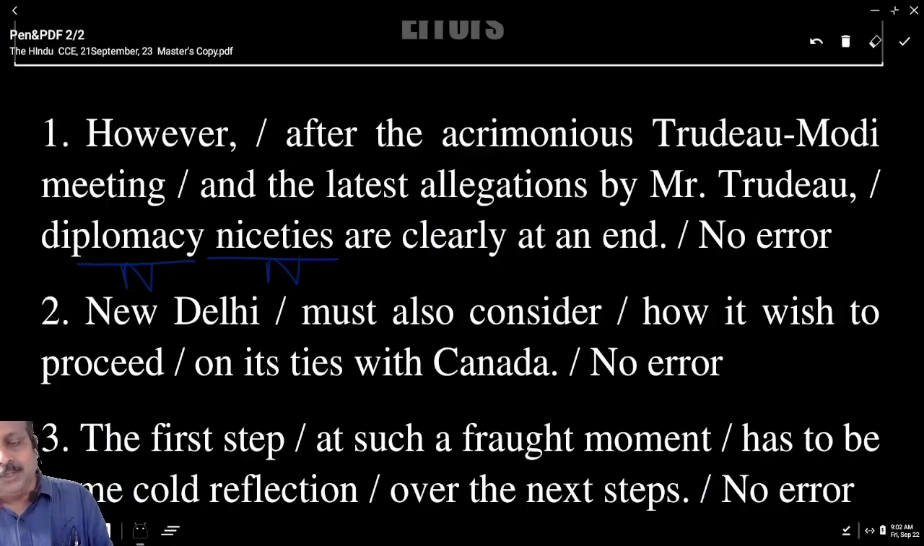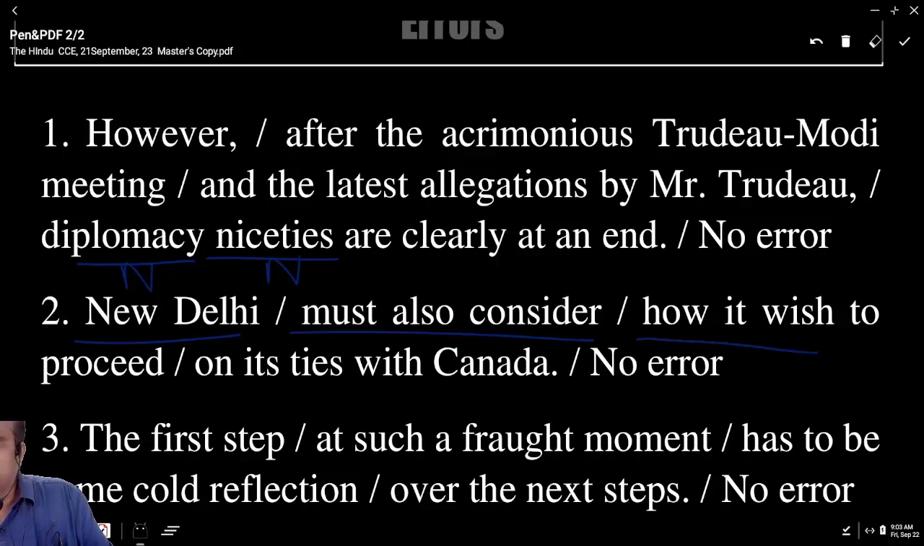New Delhi must also consider how it wish to proceed on its ties with Canada. Answer my question, what is the subject here? Underline New Delhi. Singular or plural? Must also consider. What is the function of the helping verb must? Whenever you get a chance, you have to recollect. Must has two functions. One is a personal obligation. The second one to convey the idea something is compulsory.